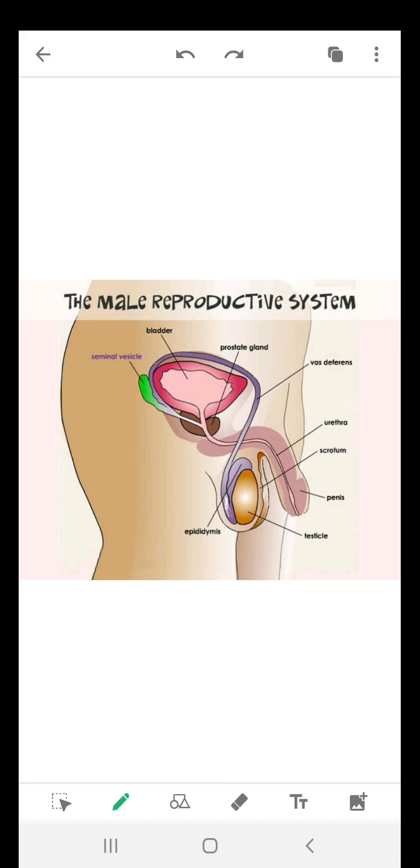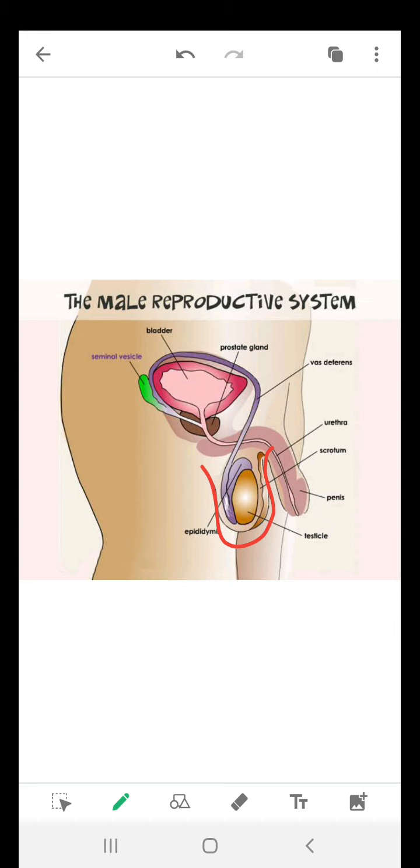Now these testes lie in a small muscular pouch that is called scrotum, and it is outside the abdominal cavity. See, this is outside the abdominal cavity. Now here the question arises in the mind of the students: why are the testes present outside the abdominal cavity? What is the reason behind it? Students, I will explain this also.